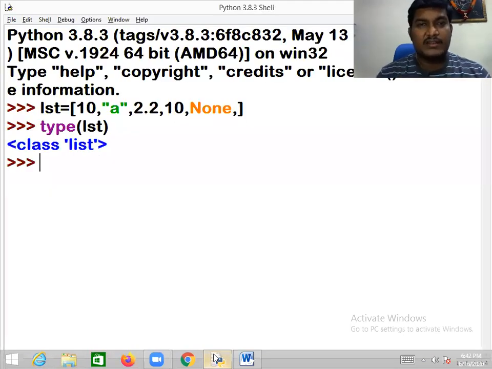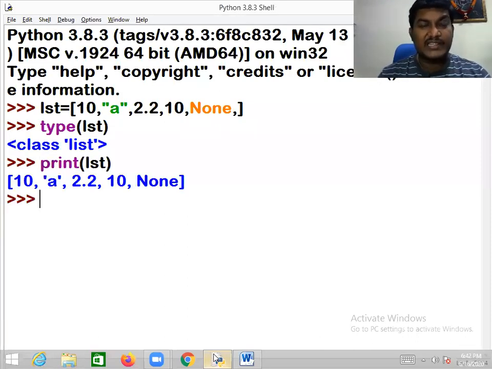Now, insertion order is maintained means whatever order you entered the objects into the list collection, while printing the list you will get the same order. The order you have entered is the same order in which you get the data.